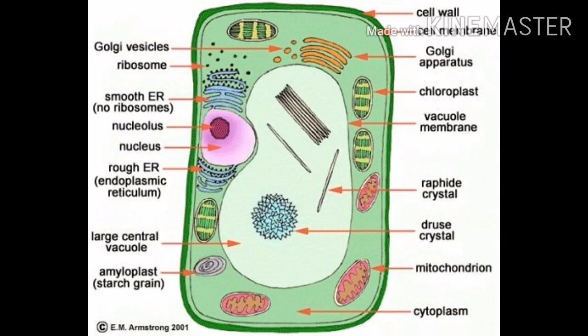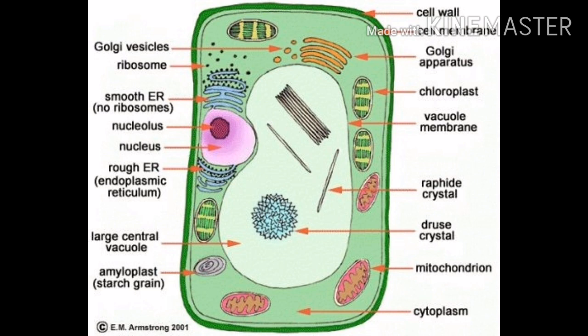Eukaryotes are very much more complex than prokaryotes. They consist of several types of cell organelles, a true nucleus, and so many organelles like mitochondria, Golgi body, endoplasmic reticulum, whatever it may be. Every type of organelle is found inside the eukaryotic cell, and it is much more complex than the prokaryotic cell.